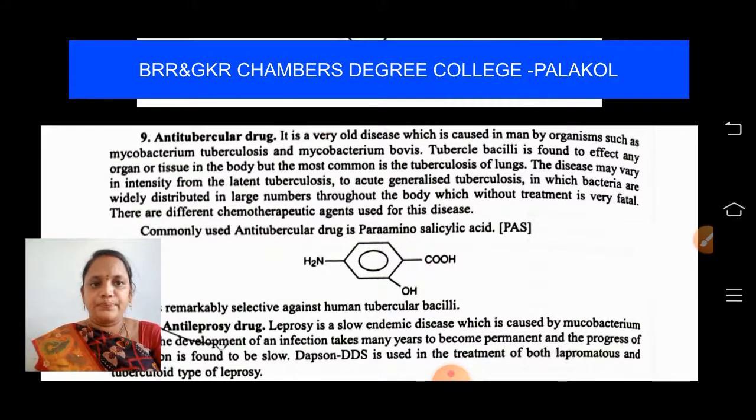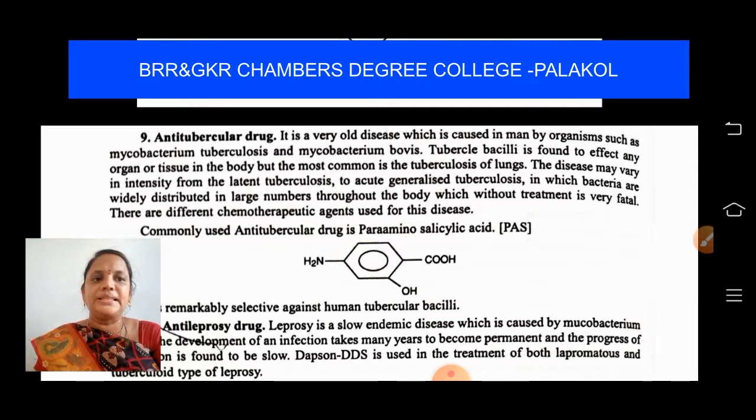Next, let us move to anti-tubercular drugs. The drugs which act against TB are called anti-tubercular drugs. This is a very old disease, students, caused in man by organisms such as Mycobacterium tuberculosis and Mycobacterium bovis.